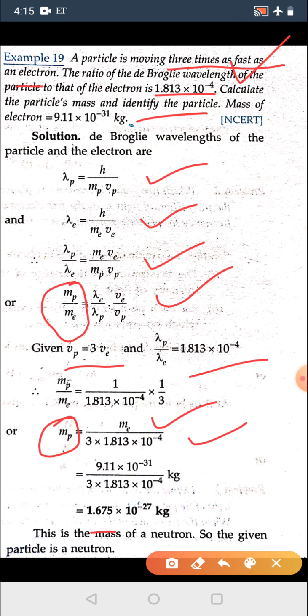So it is around 1.675 into 10 raised to minus 27 kilogram, which is very near to the mass of a proton or a neutron. As it is very close to the mass of a neutron, it is considered as a neutron.